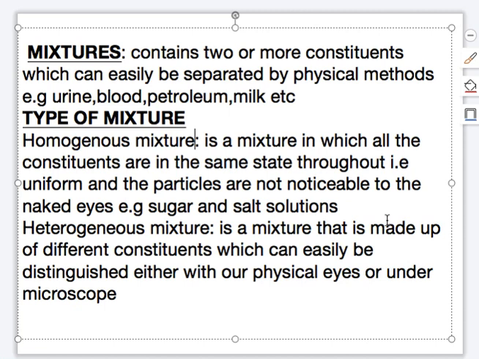A homogeneous mixture is a mixture where all the constituents are in the same state. That is, they are uniform, and the particles there are not noticeable to the naked eye. For example, sugar and salt solution. If you put sugar, you can see that even the color appears similar, and the two will dissolve in water. So the second one is referred to as the heterogeneous mixture.